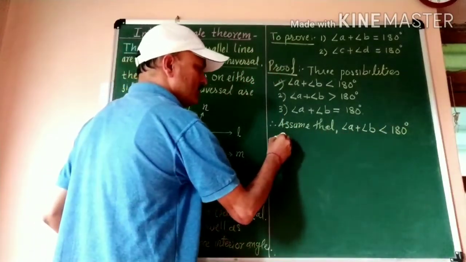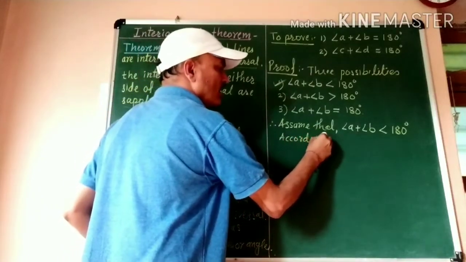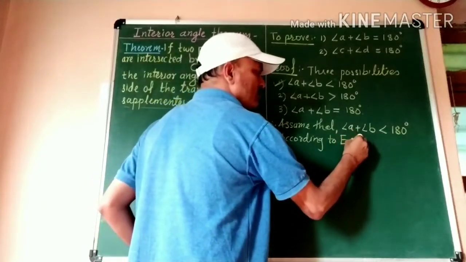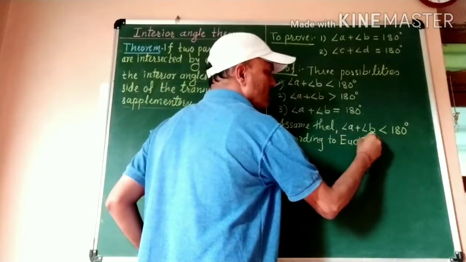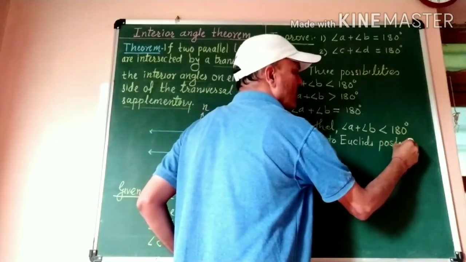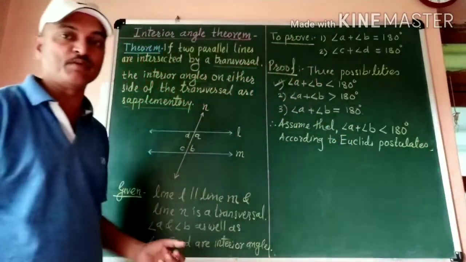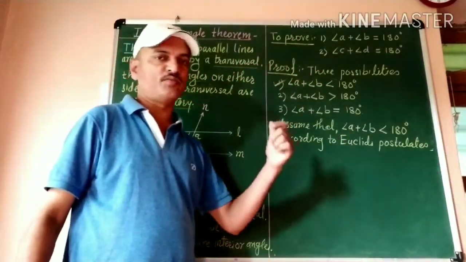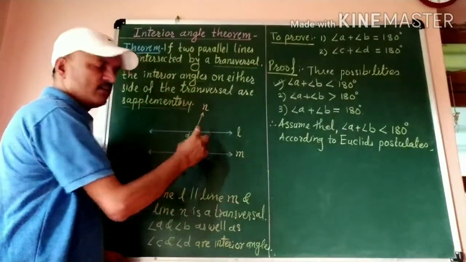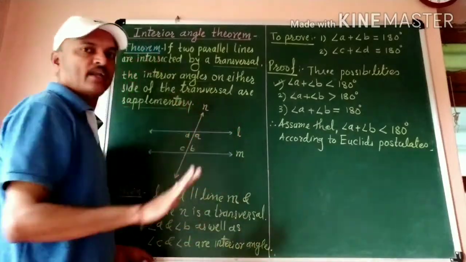But according to Euclid's fifth postulate, what is Euclid's fifth postulate? It says that if the sum of interior angles is less than 180 degrees, then these two lines are not parallel lines.